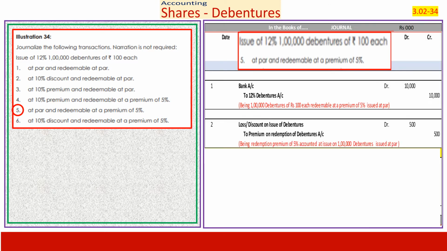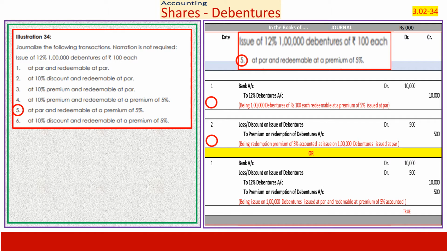In question number 5, issued at par, redeemable at a premium. In the fourth case, it was issued at a premium, redemption at premium. Here it is issued at par. When I issue at par, I pass an entry: bank account to 12% debenture account. But when I redeem at a premium, I provide for loss on issue of debentures to premium on redemption of debentures, as we saw in the previous case.